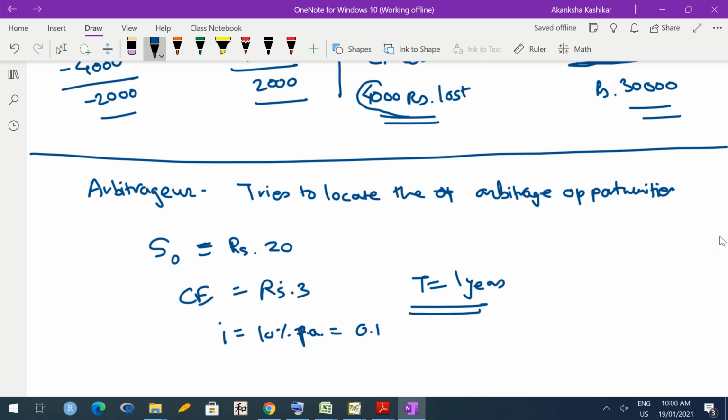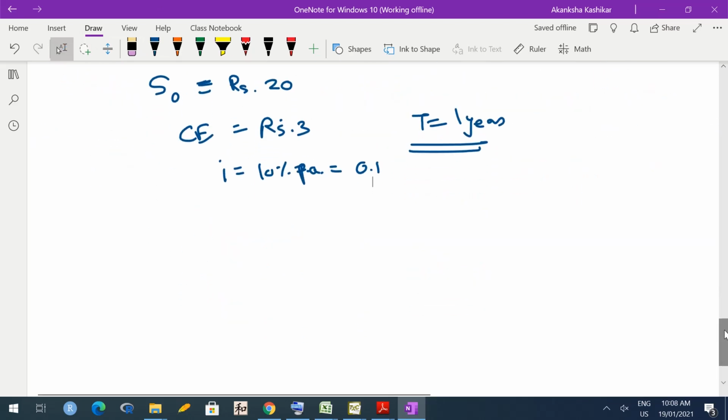Okay. Now, we are saying that short selling is allowed. So let us see if, by short selling and the call option, some strategy where risk-free profit is possible can be designed. Now, how do you think about it? First of all, see, what is available in the market is a call option. A call option is available means if today I buy a call option, at the end of 1 year, I am going to have a right to buy the share. Okay.